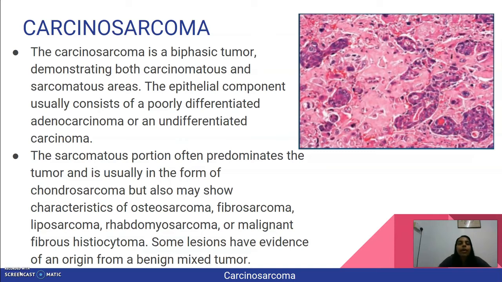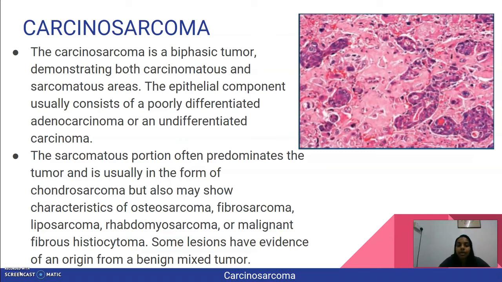The histopath of carcinosarcoma. Carcinosarcoma is a biphasic tumor which demonstrates both carcinomatous and sarcomatous areas. The epithelial component usually consists of a poorly differentiated adenocarcinoma or an undifferentiated carcinoma.